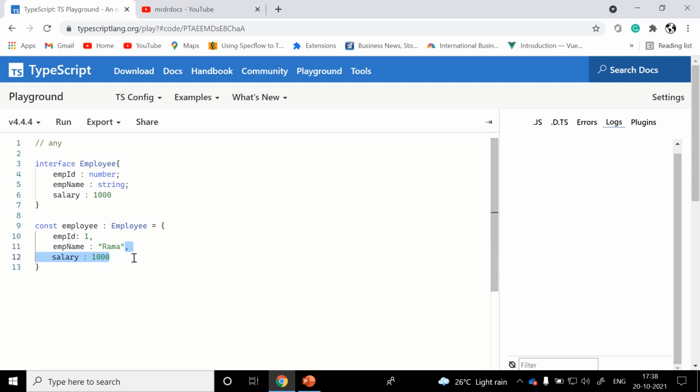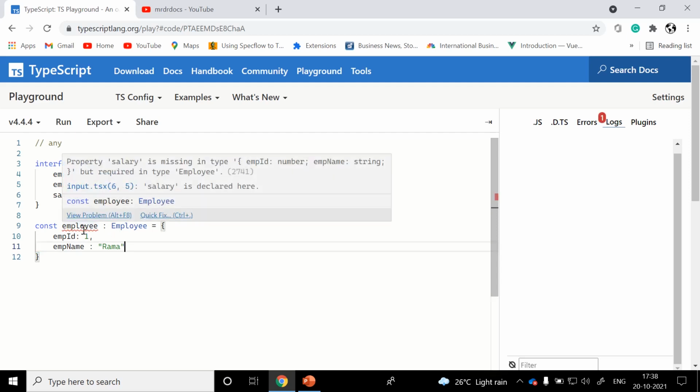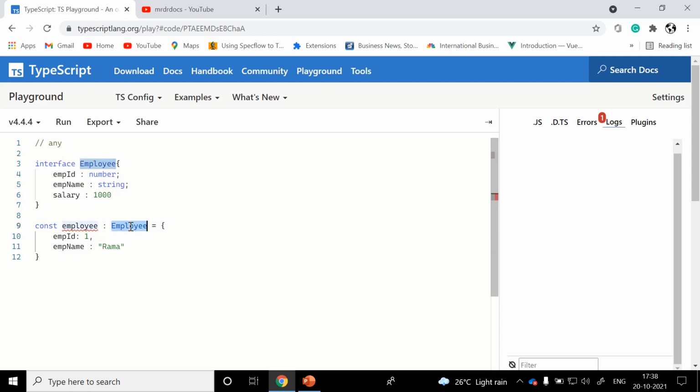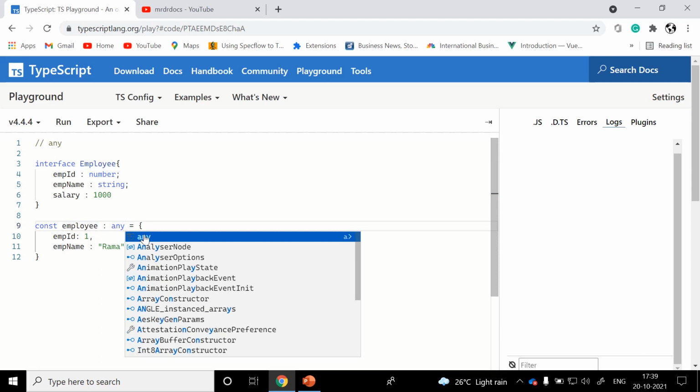For example, if you are missing some property, then TypeScript will throw us a compile time error. TypeScript will check exactly what the type contains, whether this object is missing any property present in that specific type or not. In some cases, if you don't want TypeScript to check the type, then we can simply assign it with any.